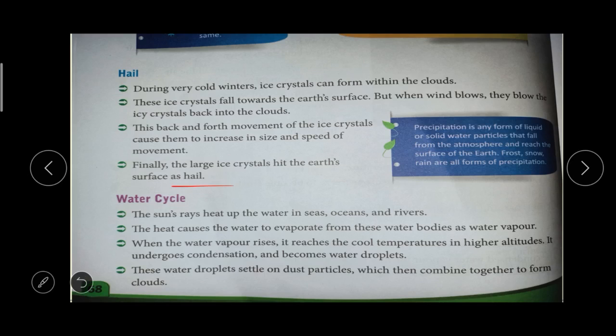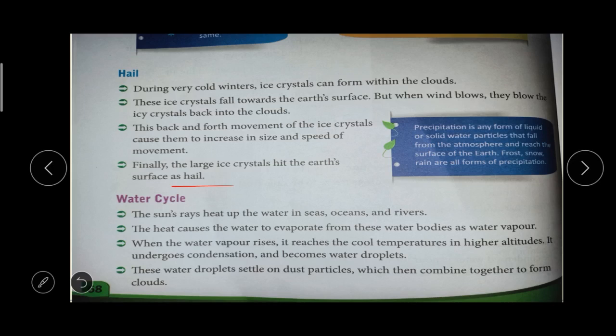So what is the meaning of hail? I think you have never seen it. We can say it is ice rain. Last year it happened in one place, in Chennai, that ice rain. If possible, I will try to show it.